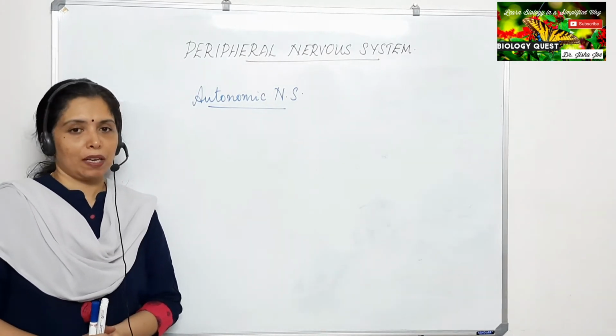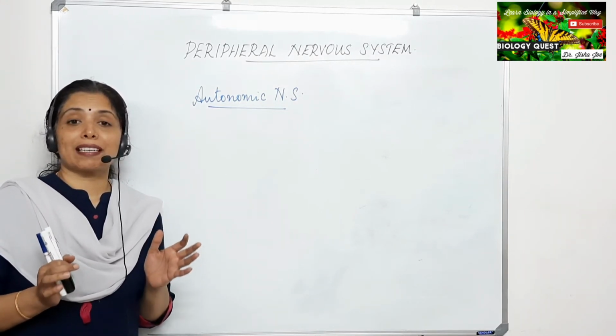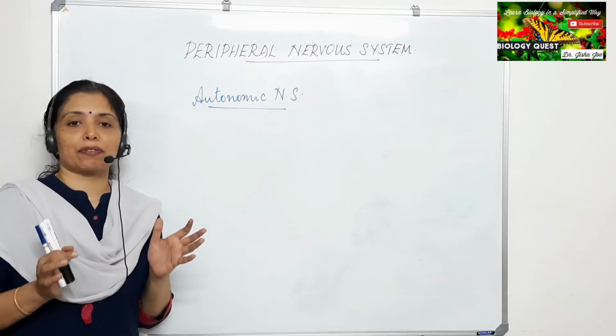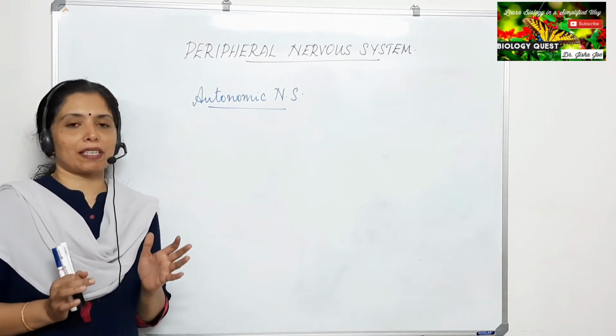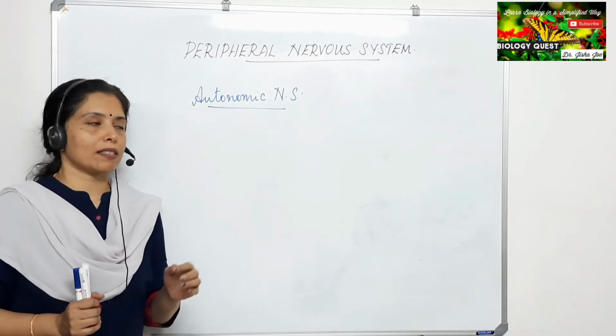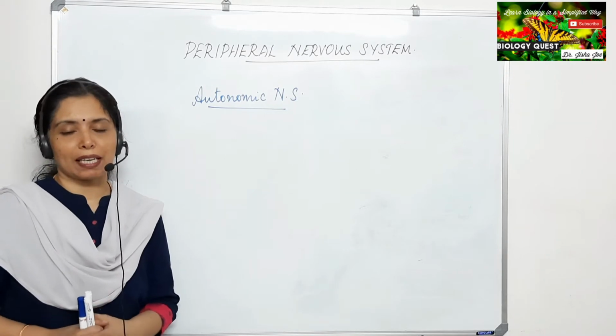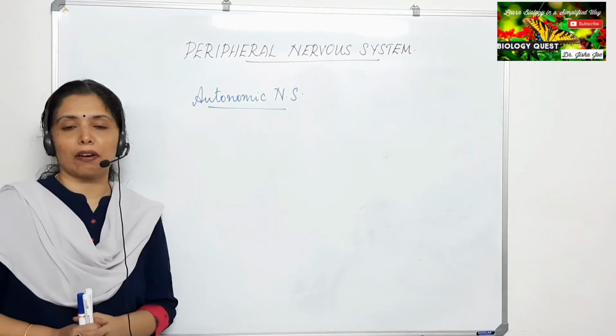Okay, now children, we are moving on to the second division of the peripheral nervous system, that is the autonomic nervous system. The autonomic nervous system controls the involuntary actions of the internal organs. We have seen that the somatic nervous system controls the voluntary actions. Here, the autonomic nervous system controls the involuntary actions of the internal organs.